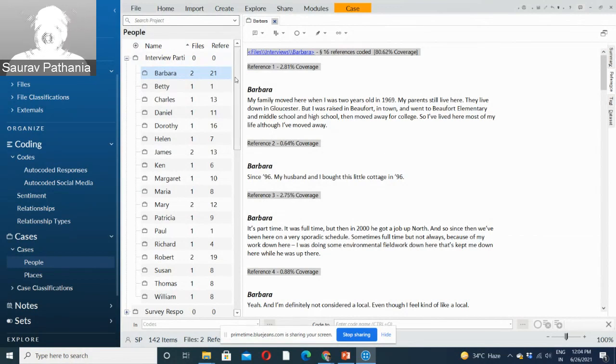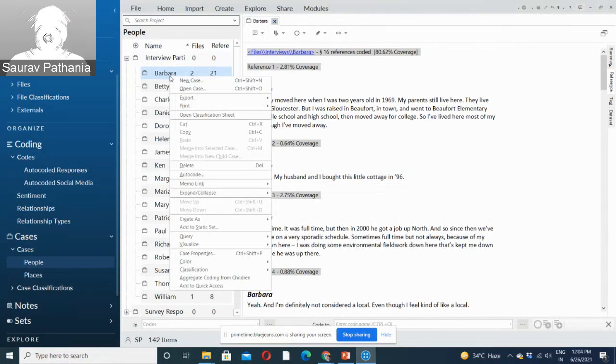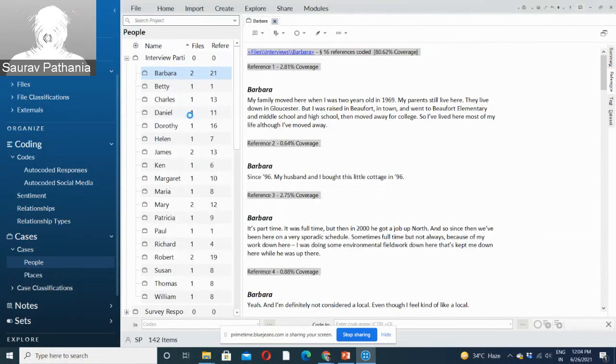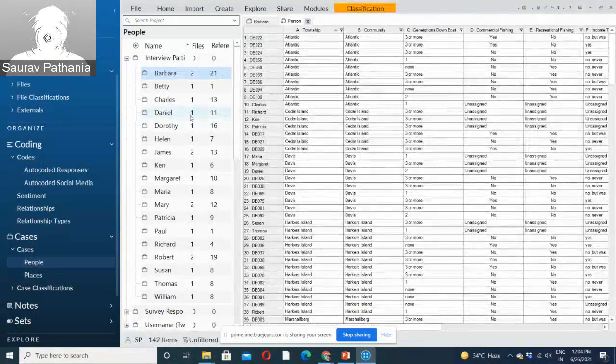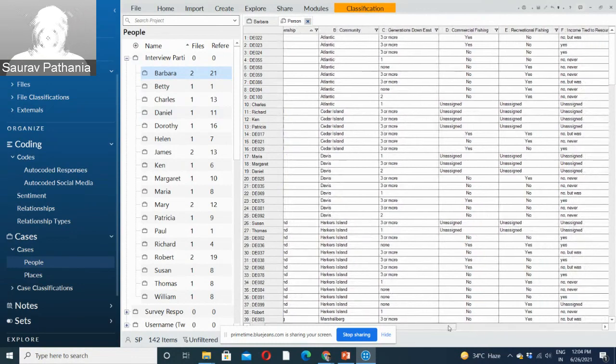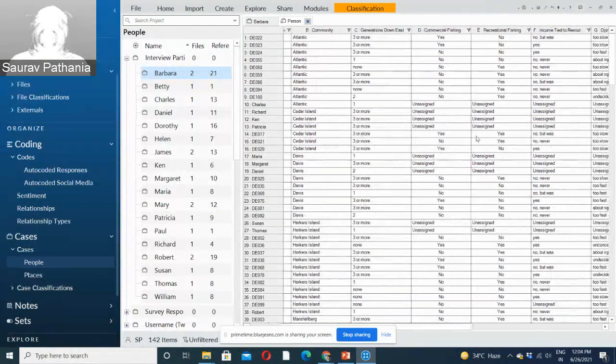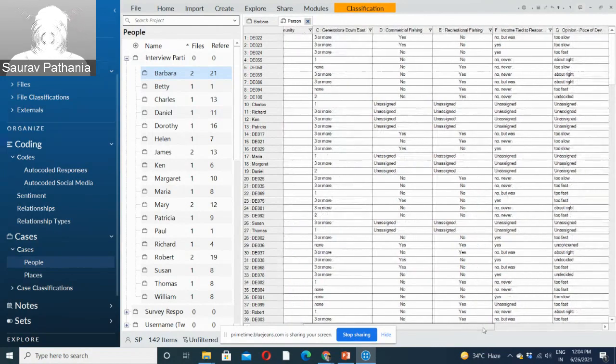The second point is you can always classify these cases under different attributes. So let me show you how they have been classified. This is the classification table. Every person has been classified according to the township he lives in, community, generations down east. So you can classify according to different demographics. One of the classifications is whether they are doing commercial fishing or recreational fishing, right? Some are yes, some are no. Income type is another classification.